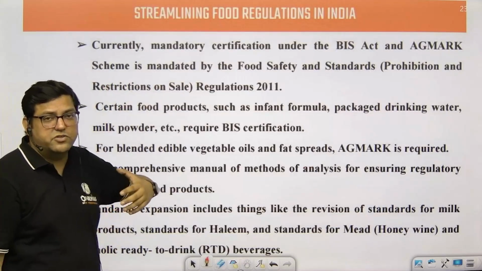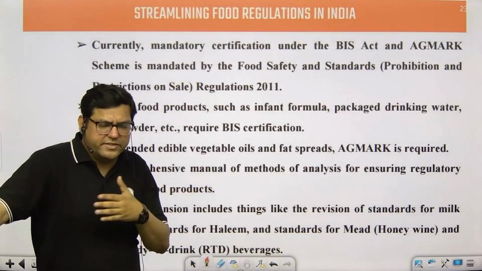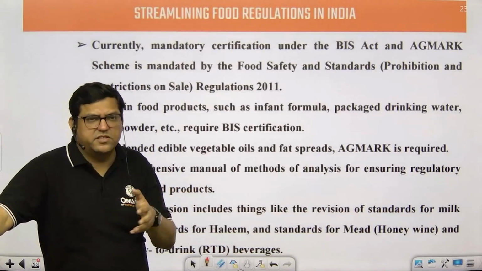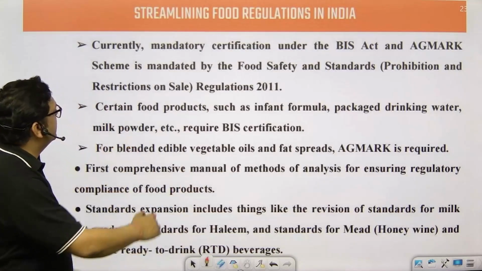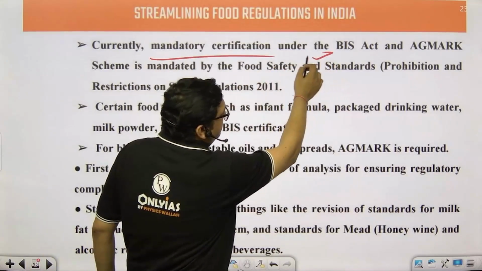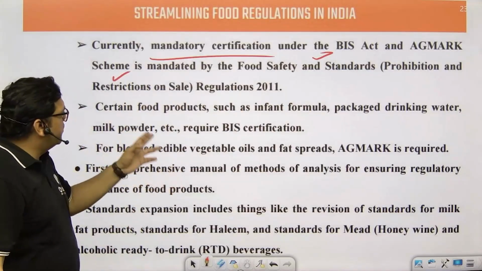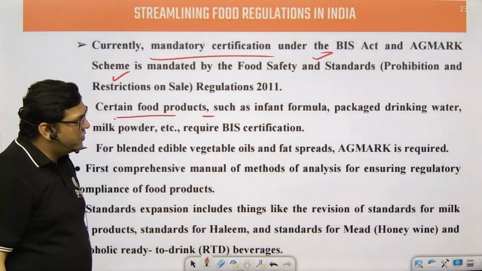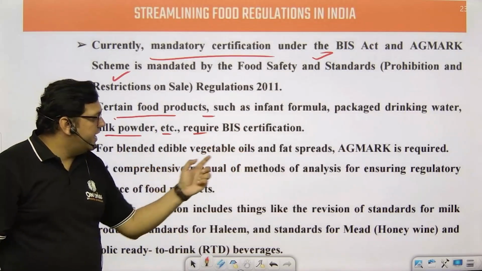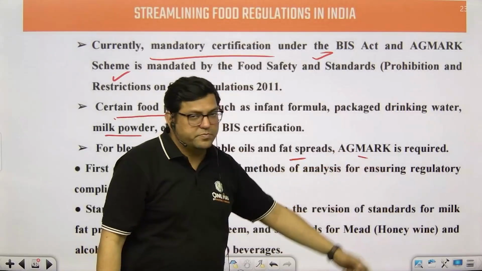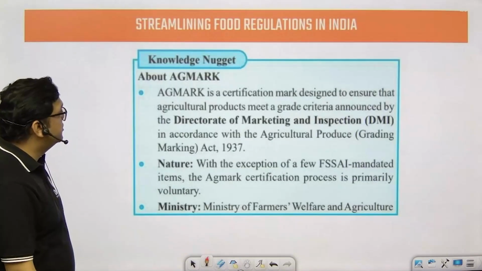This is a very good step actually, because due to the number of agencies which give the certification, there were aspects of corruption, delays, and other related problems. Currently, mandatory certification under the BIS Act or AgMark scheme was mandated, but now it is not required. Certain food products such as infant formula, packaged drinking water, and milk powder still require BIS certification. For blending edible vegetable oils and fats, AgMark was required, but now things have really changed.